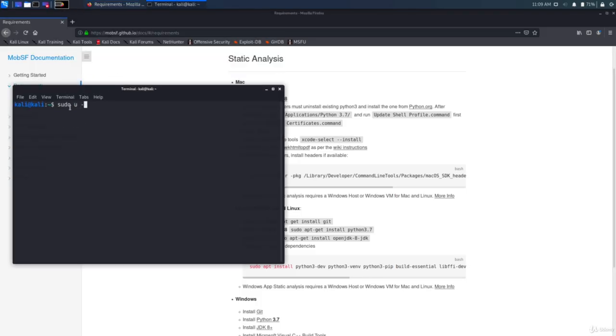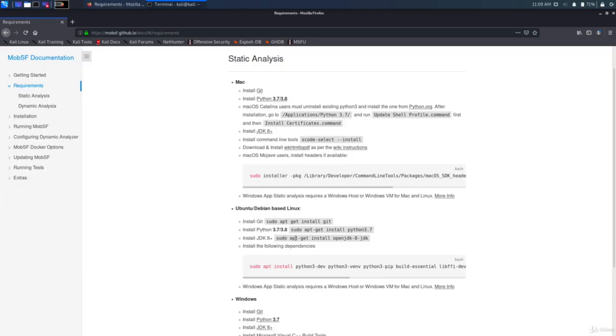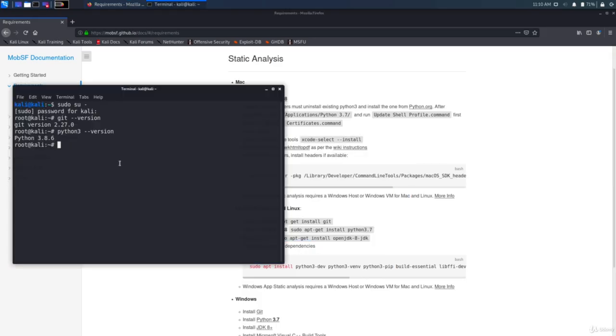Okay, first switch user to root. Run git --version. Okay. And let's also look at Python 3. Great, so there's no problem. We just need to install OpenJDK. So we'll copy this part and paste it.